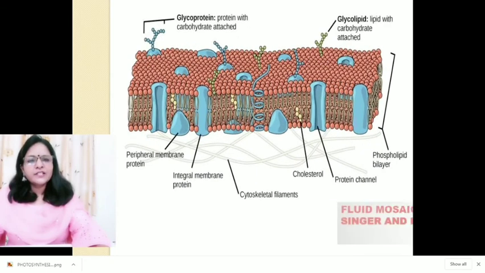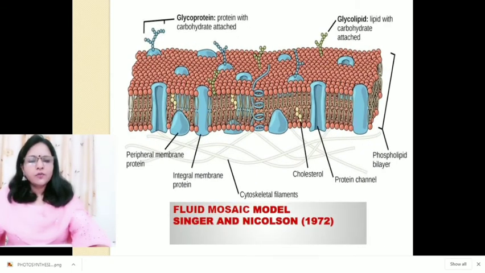Now, this is the structure of fluid mosaic model. This was given by Singer and Nicholson in the year 1972. Now you can see this is a lipid bilayer which consists of hydrophilic head. This red one, this is the head in which phosphate group is found, and these two are hydrophobic tails which consist of fatty acids.